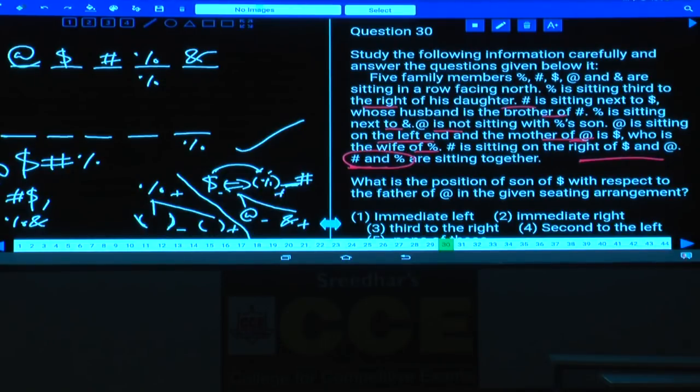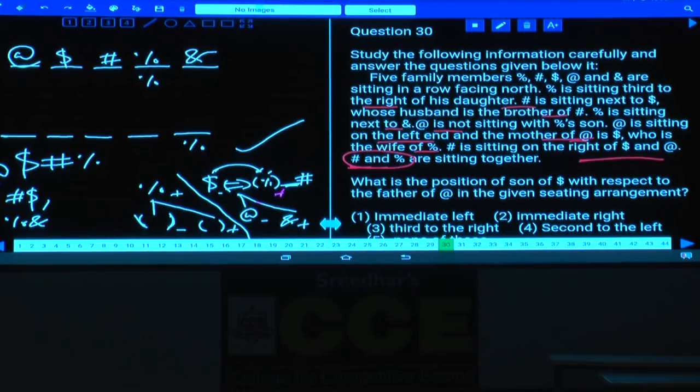The persons are A, B, C, D, E, F, P, Q, R, S, T and U. The rooms are 1, 2, 3, 4, 5 and 6. Each room of the hostel is colored with a different color, and those colors are blue, green, yellow, beige, pink and white. Each room accommodates exactly 2 persons. Clear now? 6 rooms are colored with 6 different colors, and in each room exactly 2 persons are there.